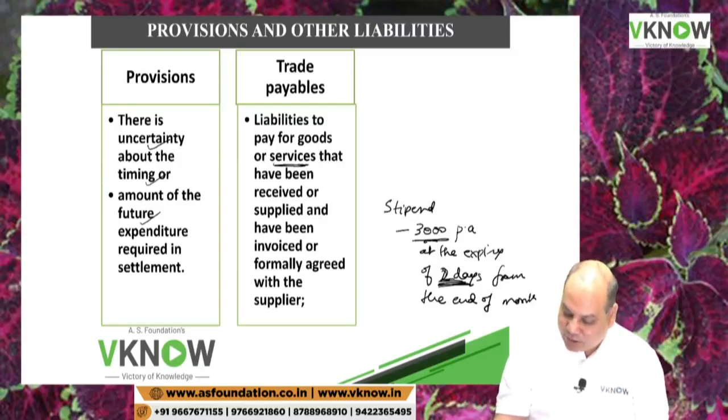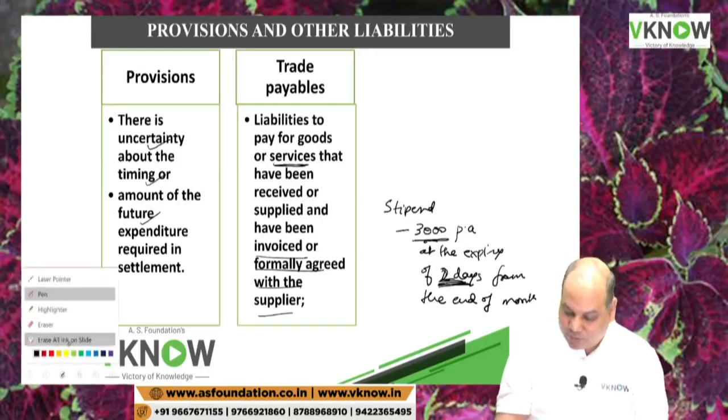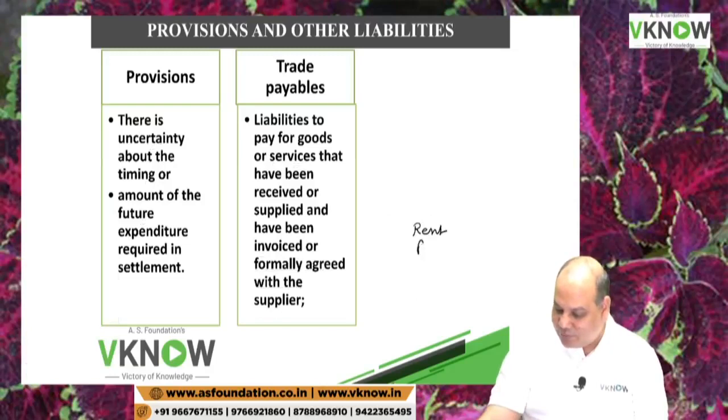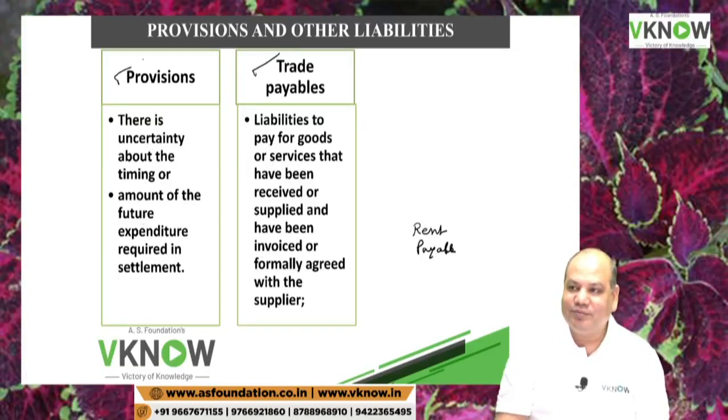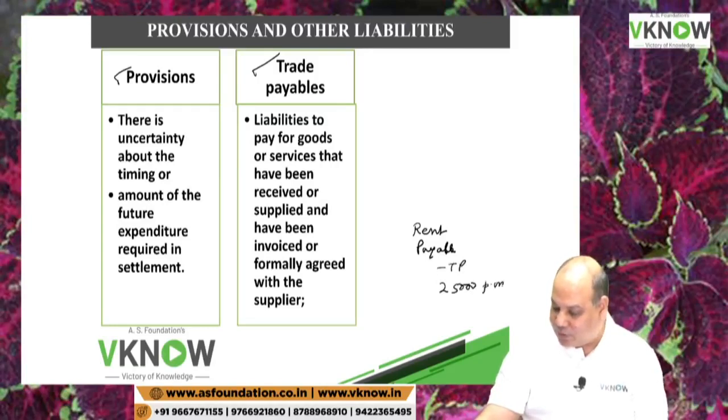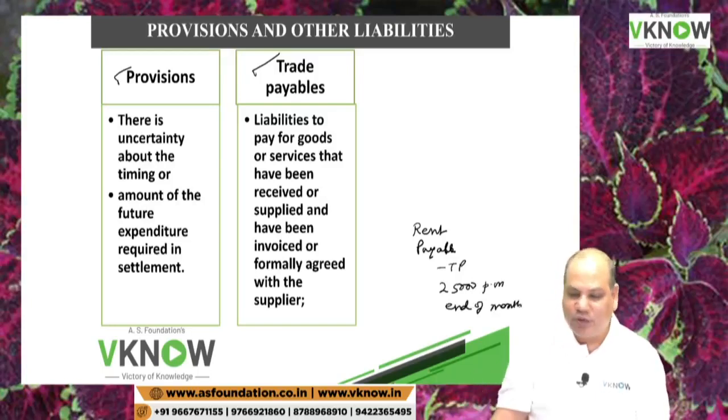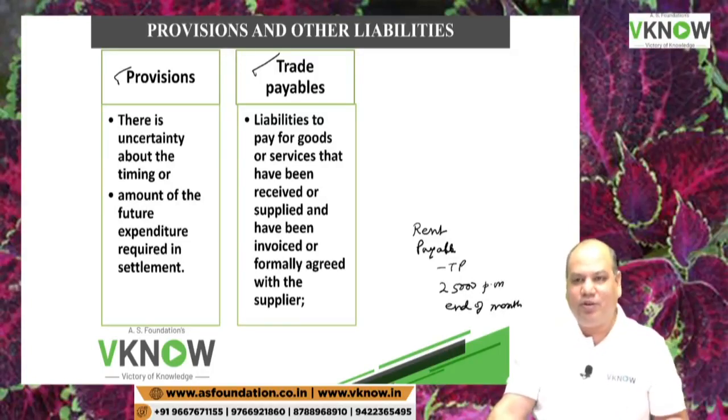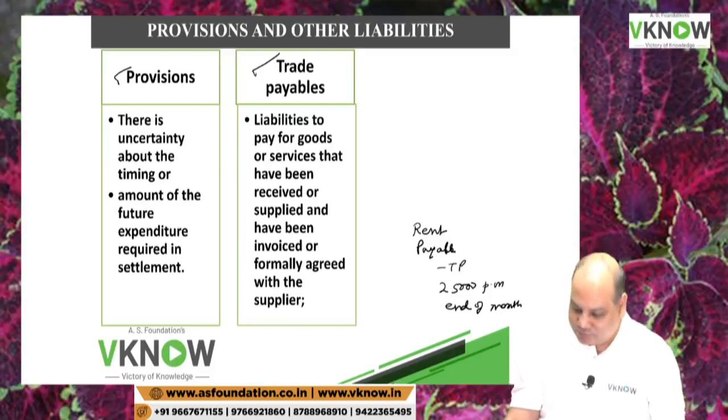That has been received or supplied and has been invoiced or formally agreed with the supplier. So on a similar line, tell me, rent payable, is it trade payable or is it provision? Rent payable to landlord. Trade payable. Why? You have to pay rent of 25,000 rupees per month at the end of the month. Last day of the month you have to pay, or maybe at the beginning of the next month. So that's a trade payable. It's an amount payable for a service rendered by somebody.